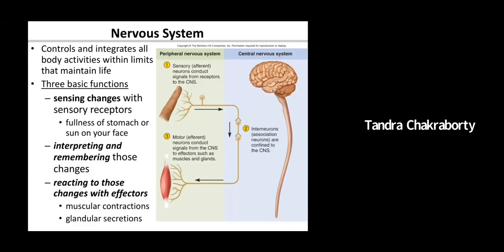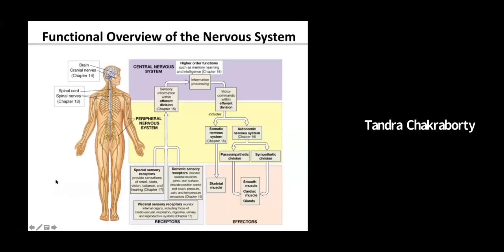We will learn all about it. So this is the basic or fundamental function of the nervous system, how it processes all the information. This is basically an overview of the entire nervous system.